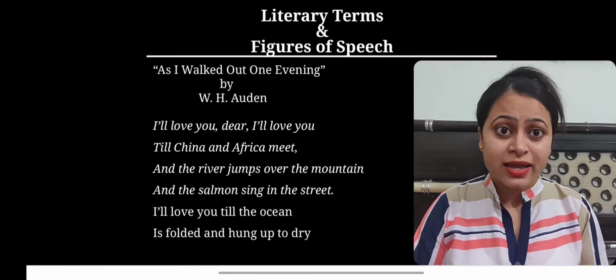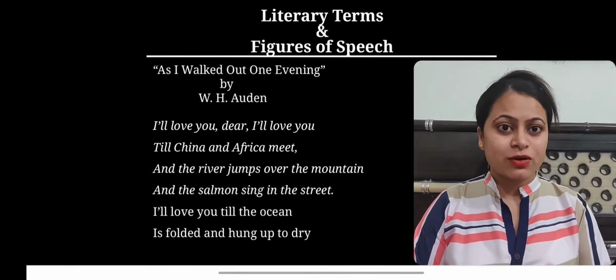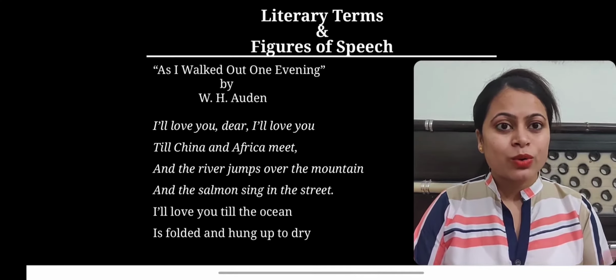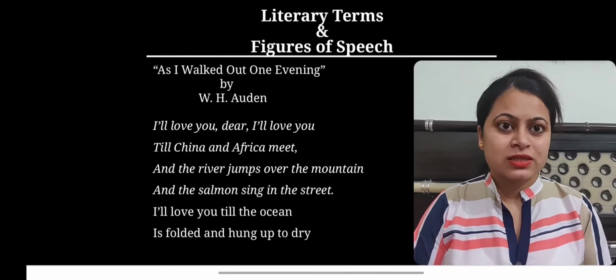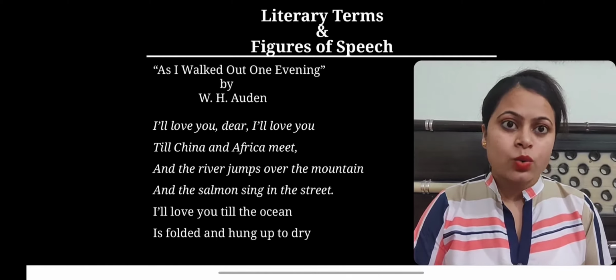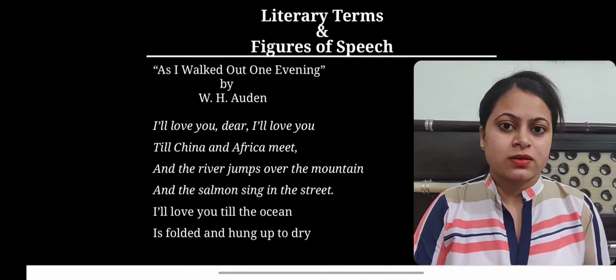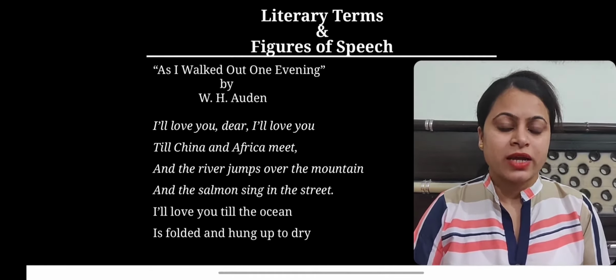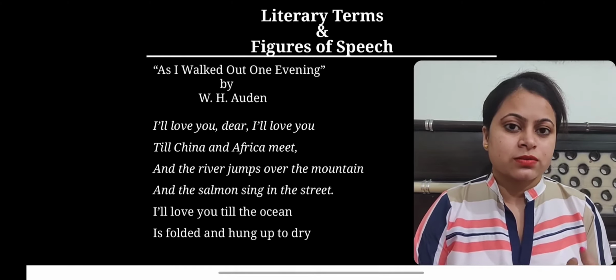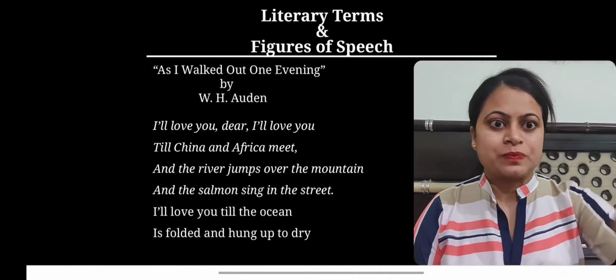So with the employment of hyperbole, Auden has established the strength of his love. So this is how hyperbole is used by writers or artists.